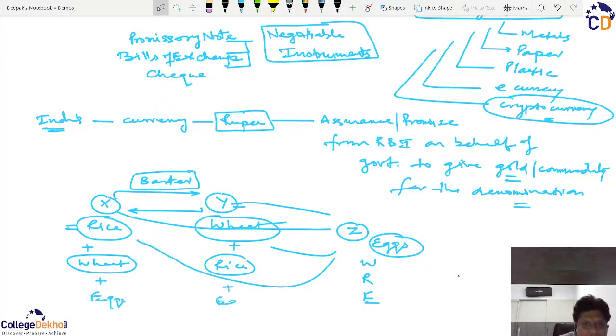So all three will be happy. Similarly, this barter, which started with two people and two commodities, now extended to three people and three commodities, and it kept on extending like that.